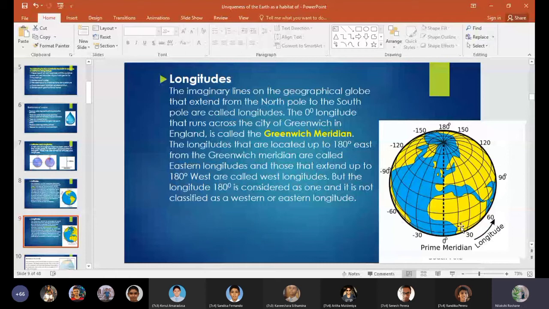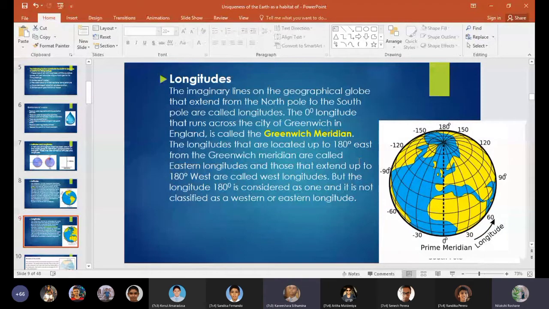You need to remember these things very carefully, because we are going to calculate time. In order to calculate time, we need to know which are the western longitudes and which are the eastern longitudes, because there is a difference between time in western longitudes and eastern longitudes. So you need to remember this part, the longitudes.